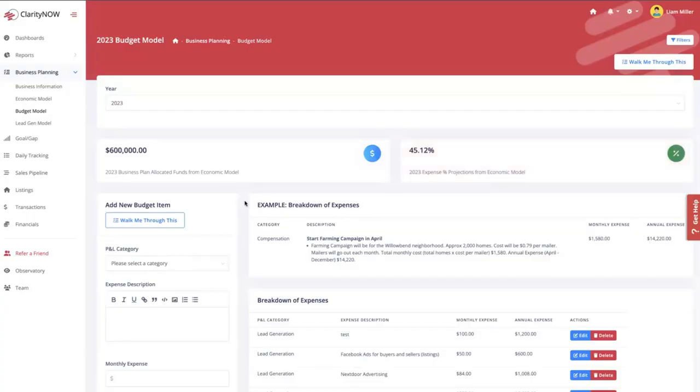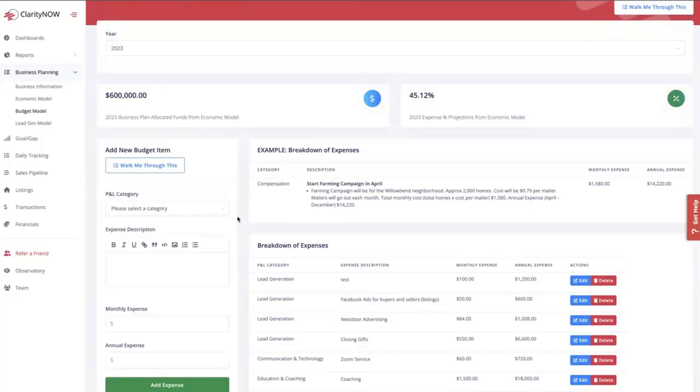Let's dive into your business planning budget model. Now, first thing you'll notice is that whatever you put in the economic model as what your annual expenses will be and the percentage of revenue that goes towards your expenses is going to show up here in the budget model for that corresponding year. So this will always match up. So in this business plan, and again, this is a demo account here, I said I would spend $600,000 on my business, which represents about 45% of my total revenue. Now, anywhere on the platform, you can click walk me through this. The same thing is true in the budget model. Click walk me through this, and it will take you through a tutorial on how to use this.